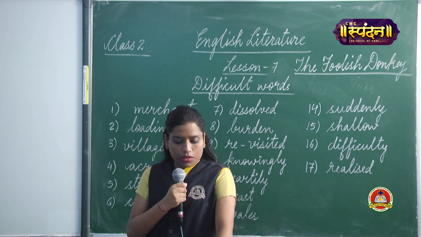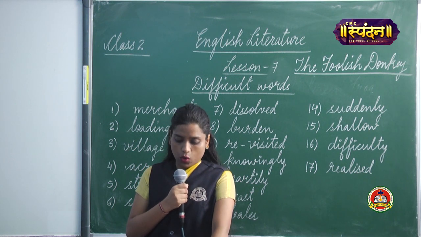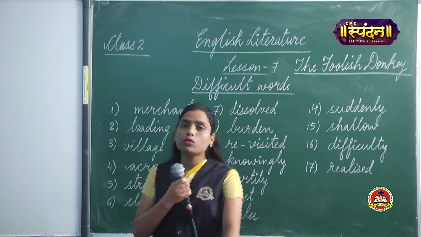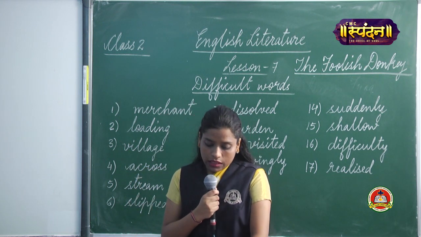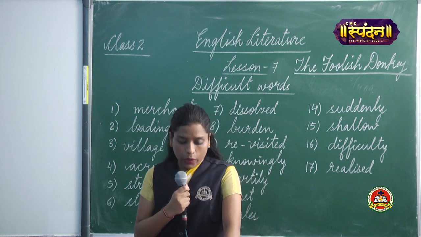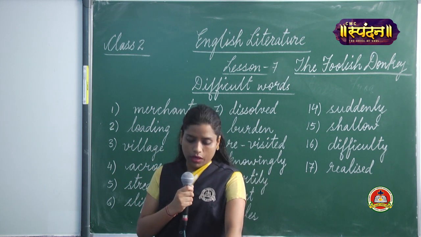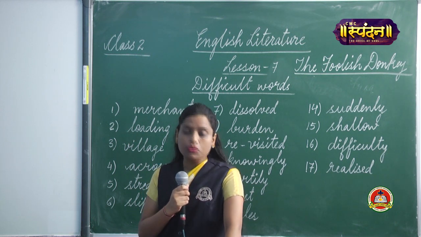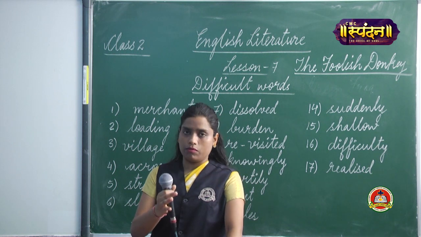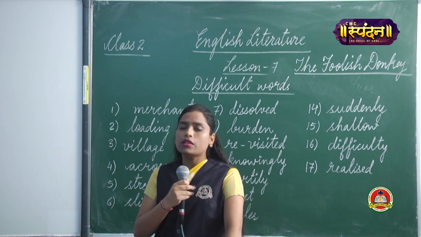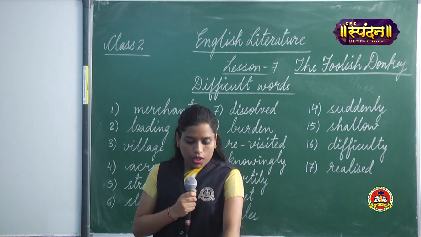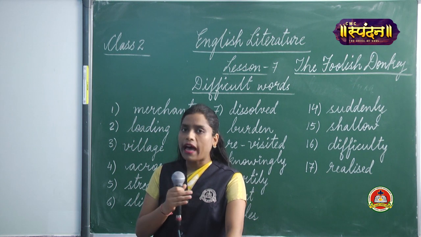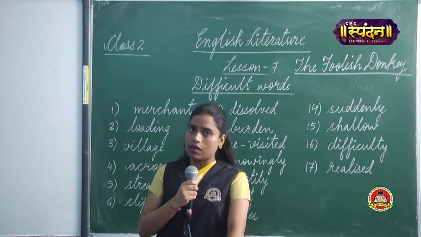The donkey was loaded with 2 big bags of salt hanging on both sides of his back. One day he was going to sell his salt in a village, and it was across a stream. So when he wanted to go to that village, there was a stream before that, so he had to cross the stream and then reach the village. So he loaded the salt on both sides on the back of his donkey, and he started his journey.